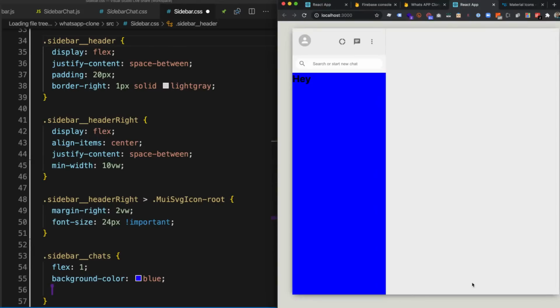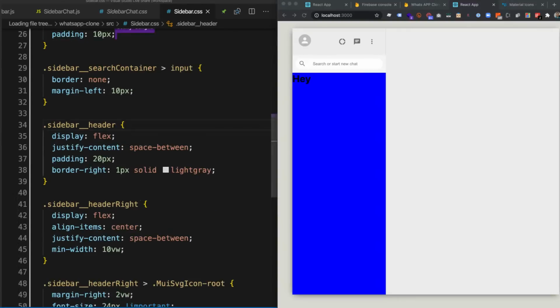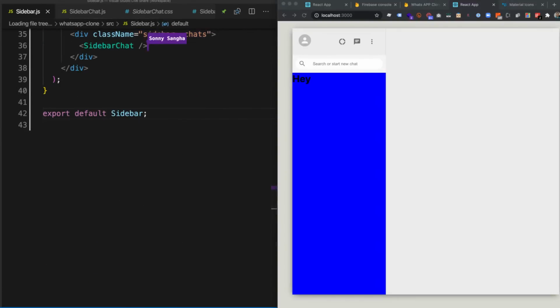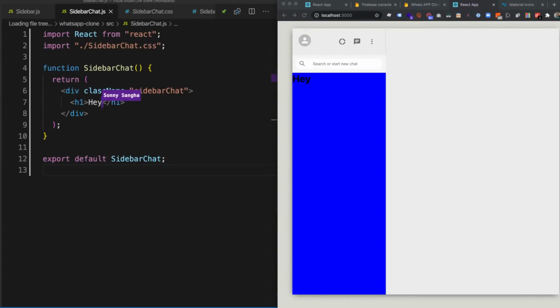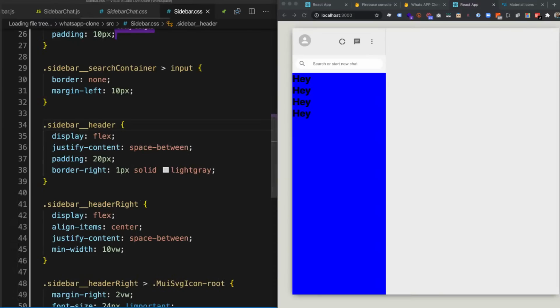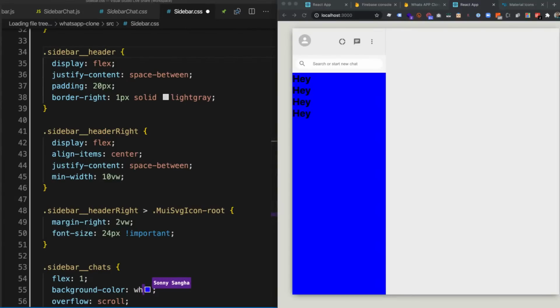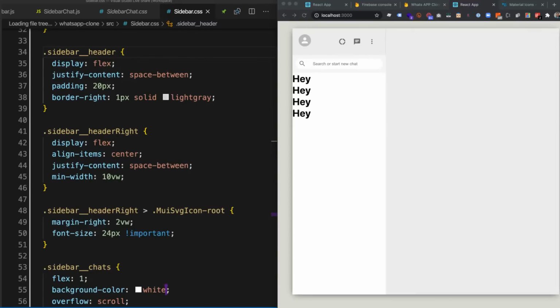And then in the demo, we saw some things overflowing. To fix that, we can do overflow scroll like that, right? Beautiful. That will fix it if we have something which is overflowing. Nice. So now let's pop a few sidebar chats on there so we can exaggerate what's going on. And we are definitely not going to leave that color, so let's change that back to white, because the sidebar is white. There we go. Nice.